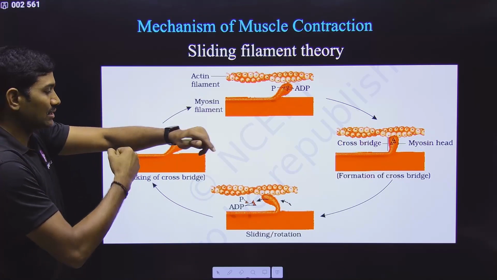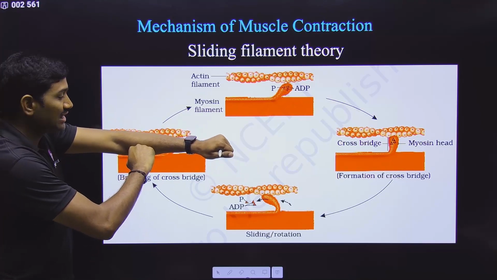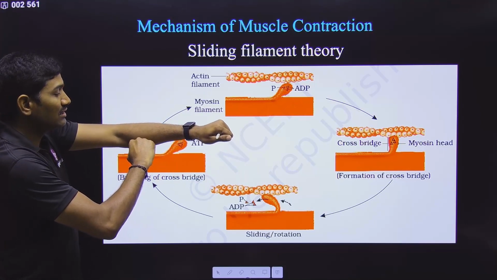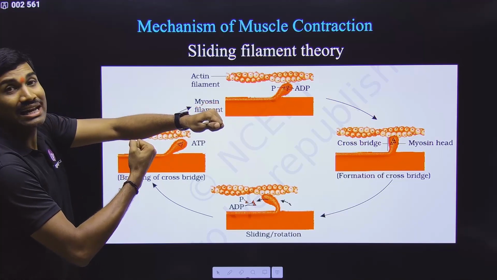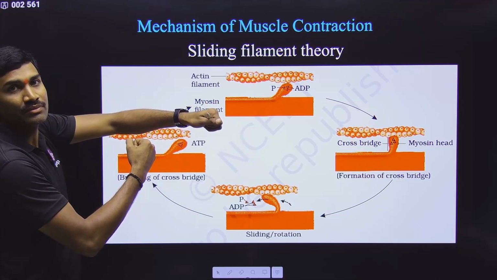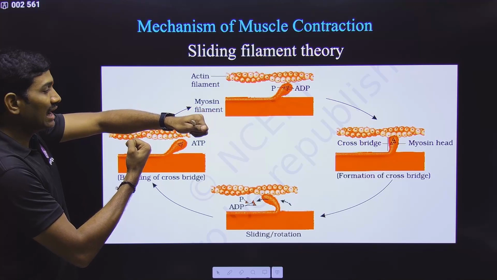Please understand these concepts. Initially it is like this. A fresh ATP is bound here. Binding of ATP will cause the change in the structure. So now it cannot bind here. So it will cause the release of this particular cross bridge. So the cross bridge is broken. Initially it attached here, right? Now it is released. After release, what happens?